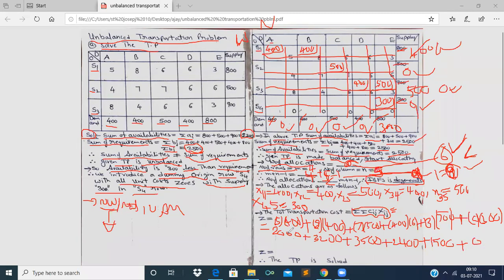Now let us add all the transportation costs. 2000 plus 3200 is 5200.